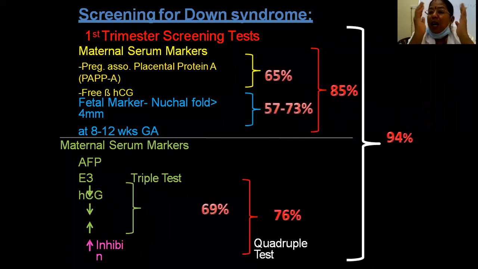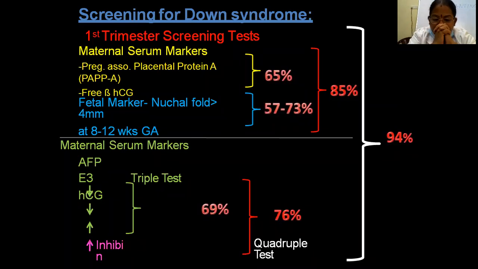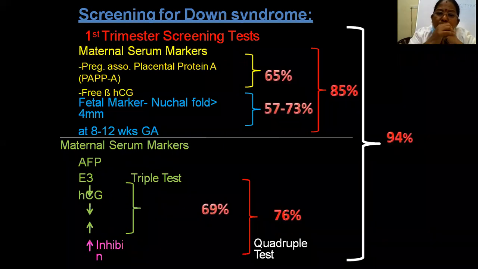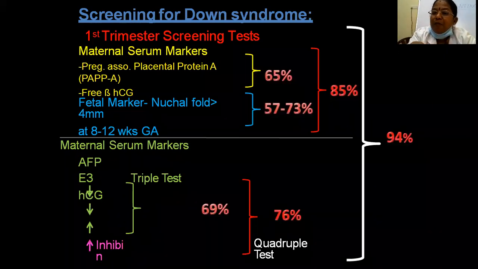In the first trimester at 11.5 to 13.6 weeks, we do combined screening. Combined screening means on ultrasonography we measure the nuchal thickness and presence of nasal bone, then look for tricuspid regurgitation and ductus venosus flow, along with biochemical markers. What are the biochemical markers? We call it a double marker. In this double marker, what we measure is pregnancy associated plasma protein A, sorry, it is a placental protein, and serum free beta HCG. So this is the biochemical parameter, and that is the biophysical parameter.